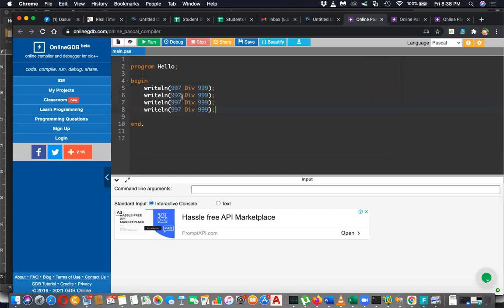Likewise, I have 4. 997 mod 999, and 999 mod 997. Can you tell me the answers for these without compiling? Please tell me the answers.